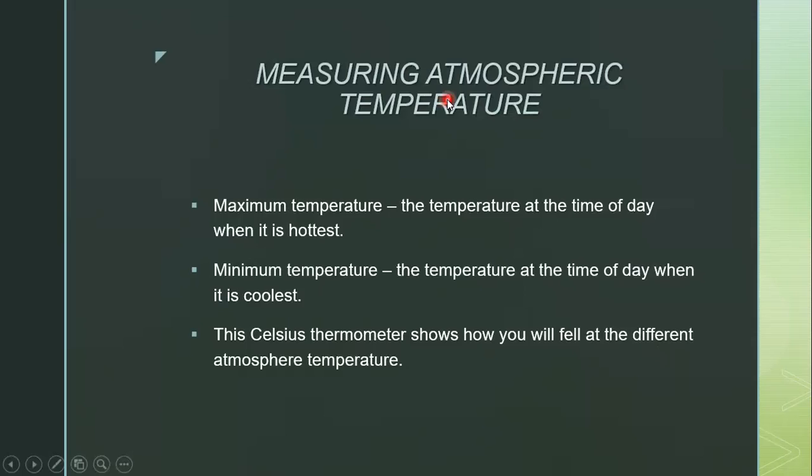Next, measuring atmospheric temperature. Maximum temperature is the temperature at the time of day when it is hottest. Minimum temperature is the temperature at the time of day when it is coolest. This Celsius thermometer shows how you will feel at different atmospheric temperatures. If it is too hot, we can say it is the hottest, and if it is too cold, we can say it is the coolest. So it all depends upon the temperature.